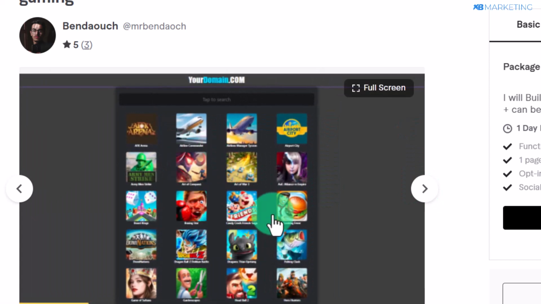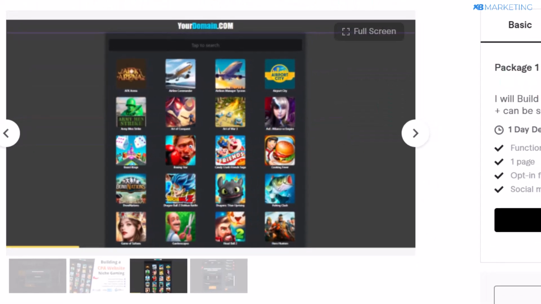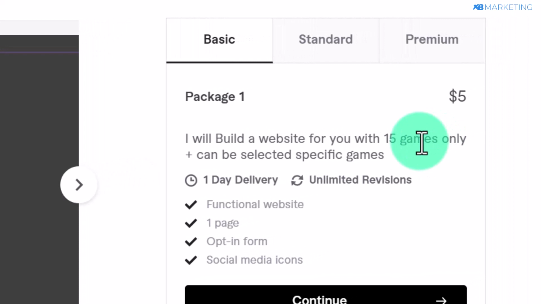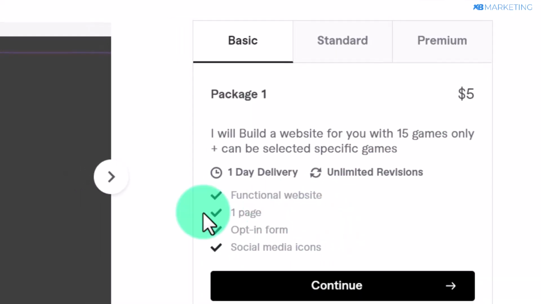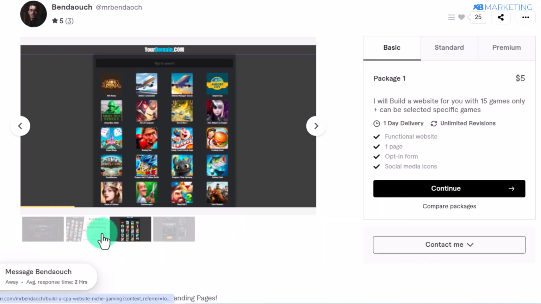All right, as you can see right here, this seller is going to provide you with various games that you can upload on your website. All right, so as you can see right here, you can get 15 games for just $5. So all you need to do is to pay this person $5, and this person is going to provide you landing pages that you can use for this strategy.